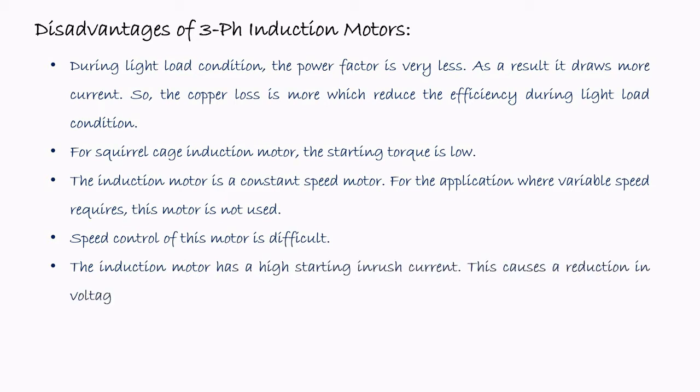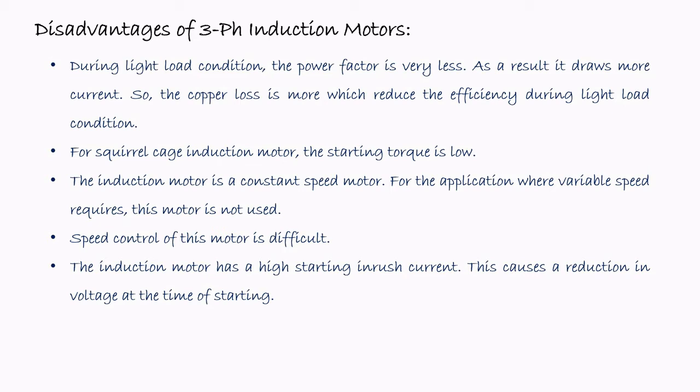The induction motor has a very high starting inrush current. This causes a reduction in the voltage at the time of starting. As we have mentioned earlier, during starting condition, the three-phase induction motor draws almost 7 to 8 times the rated current. Because of this high current, the voltage during the starting reduces.